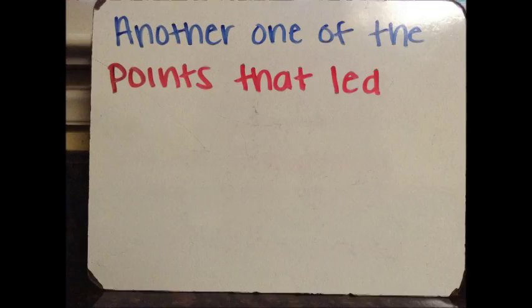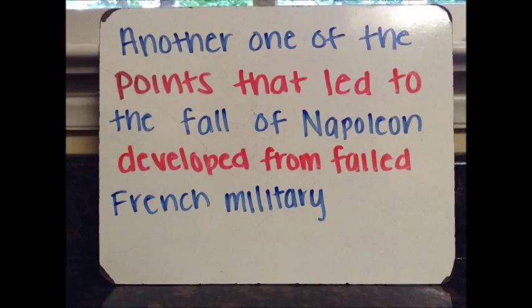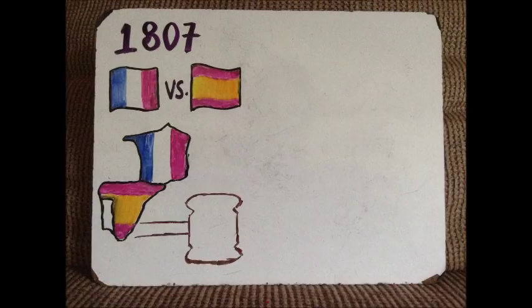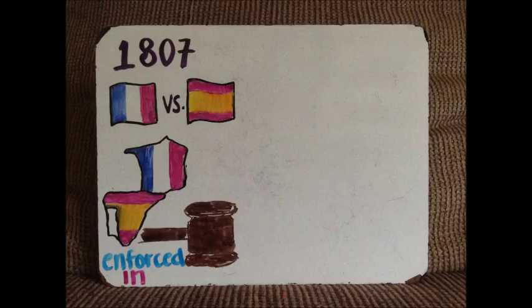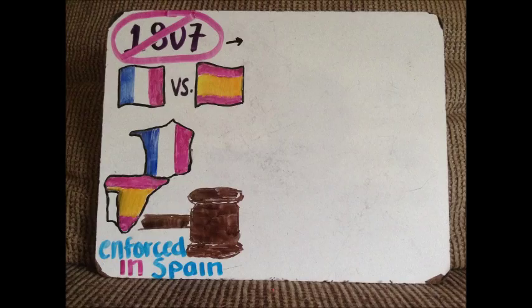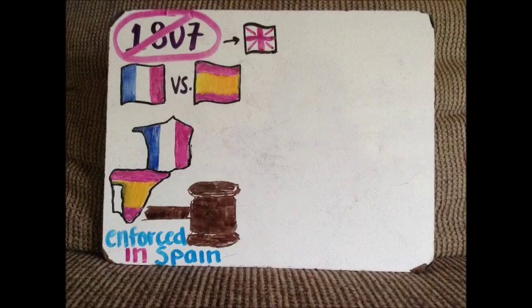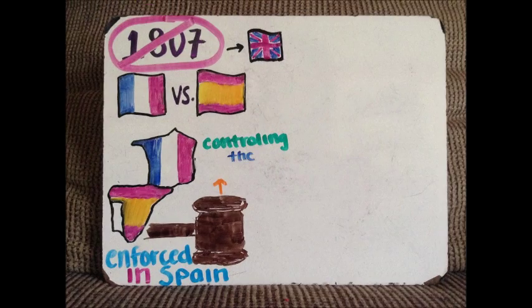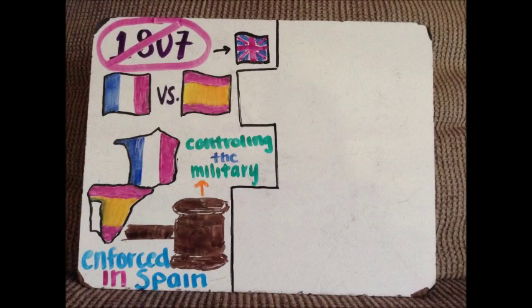Another one of the points that led to the fall of Napoleon developed from failed military attempts. One of the first failed military attempts by Napoleon under his Continental System came in the Peninsular War. This war came about because Napoleon wanted to keep his Continental System enforced in Spain, and the war ended up a failure because of British support of Spain. The guerrillas turned out to be a strategy of war too strong for Napoleon. This war also proved how the Continental System was starting to have an effect on other parts of the government, such as the military.